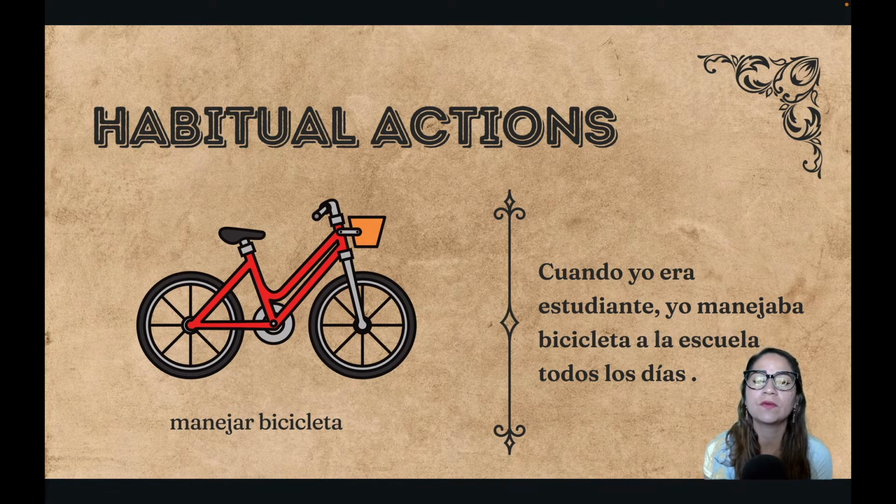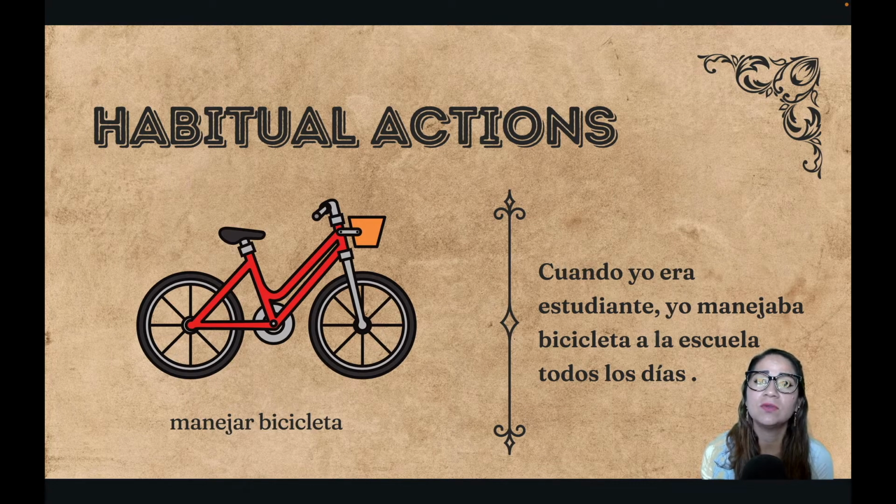So when we're describing things that were done repeatedly over and over, maybe every day, every week, every summer, every month, every year, etc. So in the sentence that I have here, I put, cuando yo era estudiante, yo manejaba bicicleta a la escuela todos los días. So manejar bicicleta is to ride bicycle, to ride a bike. So I'm saying when I was a student, I used to ride my bicycle to school every day.